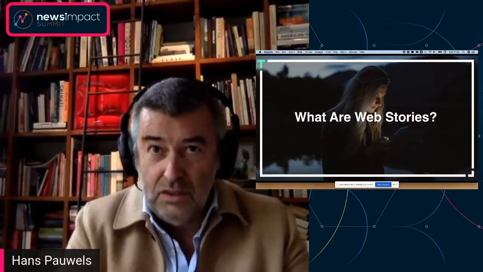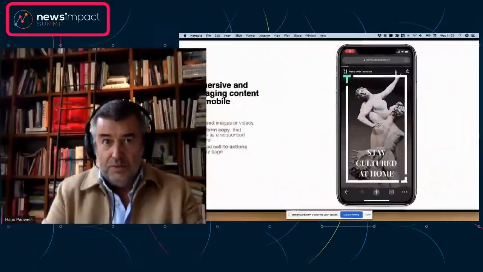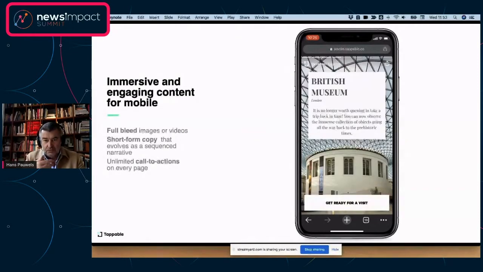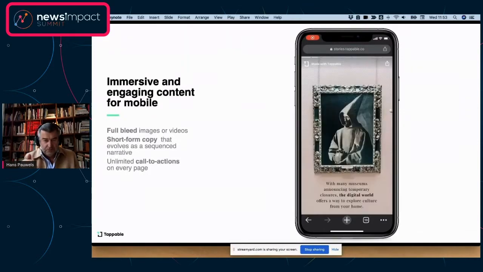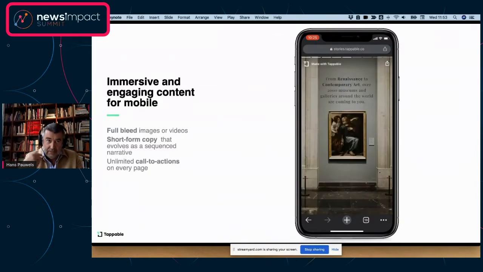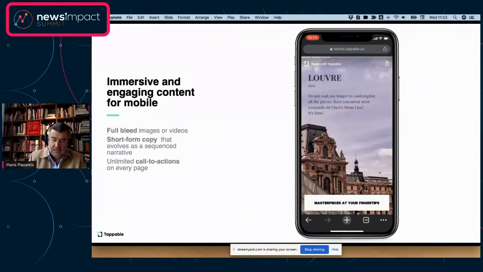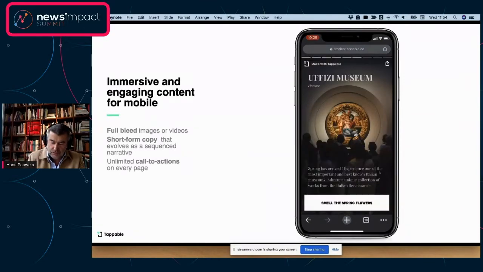But really, what are web stories? So let me use a few slides to take you through really what web stories are all about. Web stories is about creating and publishing immersive and engaging content for mobile, right? The images come in full bleed, as you can see from the video that is shown. It is a short form copy that evolves, and it evolves as a sequenced narrative. So there is a thread to it, and there are unlimited calls to action. You can put a CTA on every single page that you are creating.